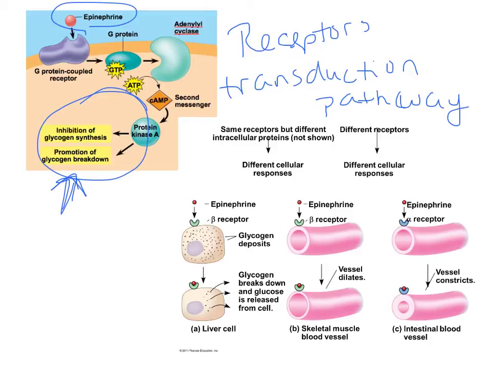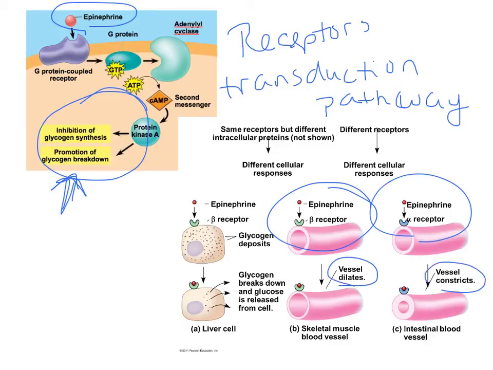If we look down here, we've got different receptors. In this case, we've got blood vessels, which both contain smooth muscle, but in the blood vessels leading to the skeletal muscle there are beta receptors, and in the blood vessels leading to the intestine there are what are called alpha receptors. The beta receptor triggers the vessel to dilate, while the alpha receptor triggers the vessel to constrict. So it's the same hormone, the same signal, the same ligand, but because the receptors are different, the response is different.